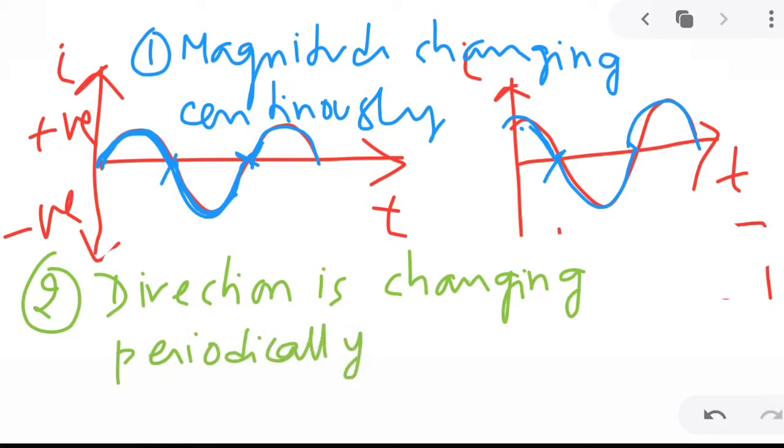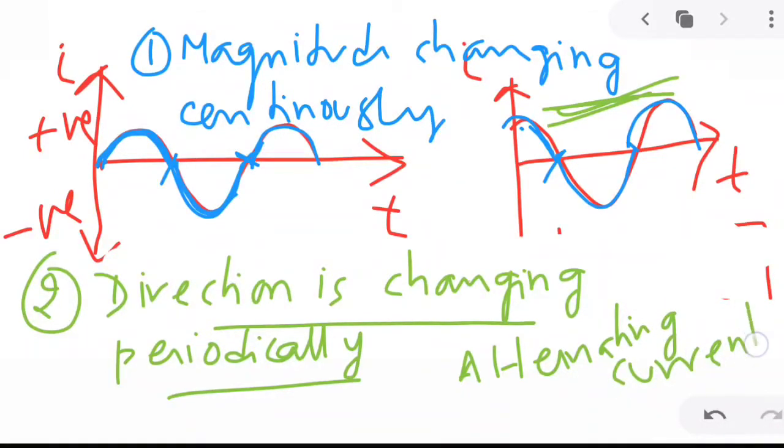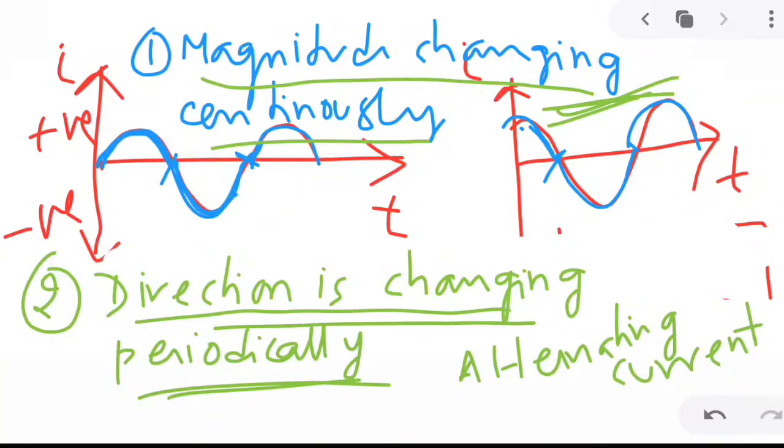So this type of current, where magnitude changes continuously and direction changes periodically, is called alternating current. So this is the definition of alternating current: alternating current is a current whose magnitude changes continuously and direction changes periodically. Such a current is called alternating current.